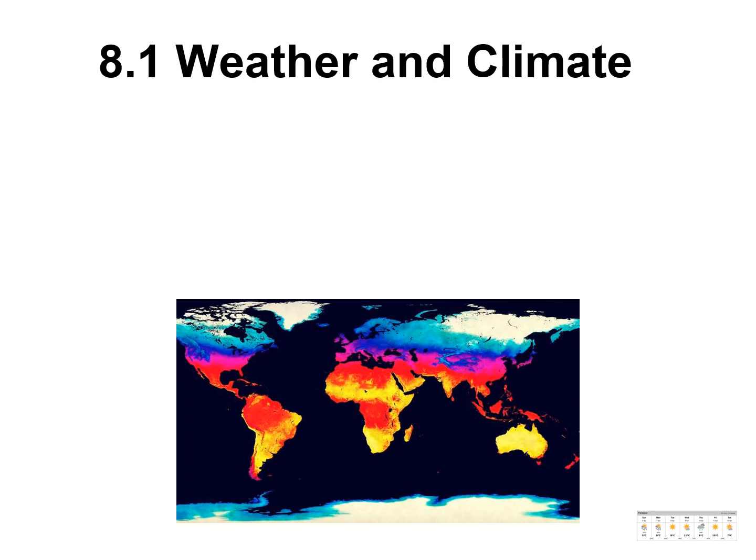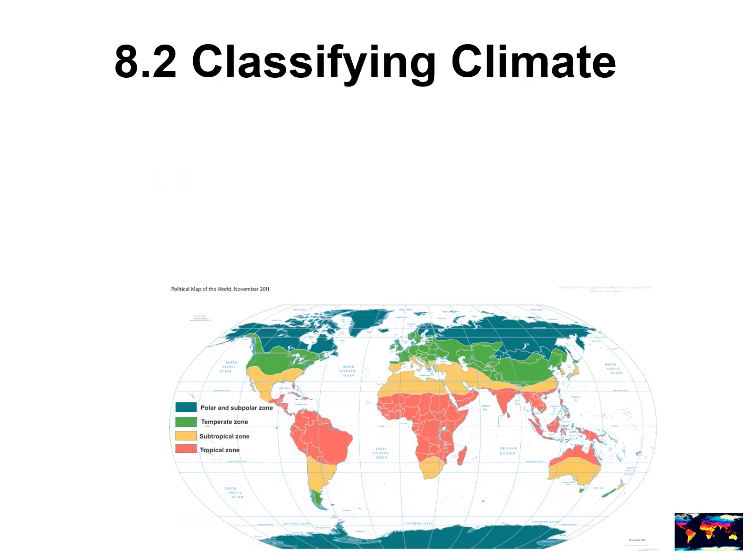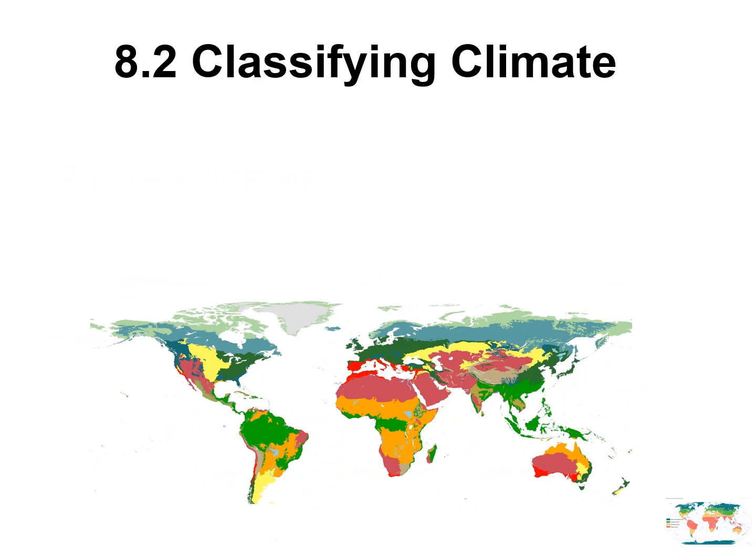Climate, on the other hand, is over a long period of time. So classifying climate, there's a couple of different ways. We've got climate zones that are grouped together by the amount of precipitation, their temperature, and the things that live there. And you can see some of the climate zones here. I'm sure you've heard of some of them. Temperate, tropical, Arctic. Those are some of your classic climate zones.